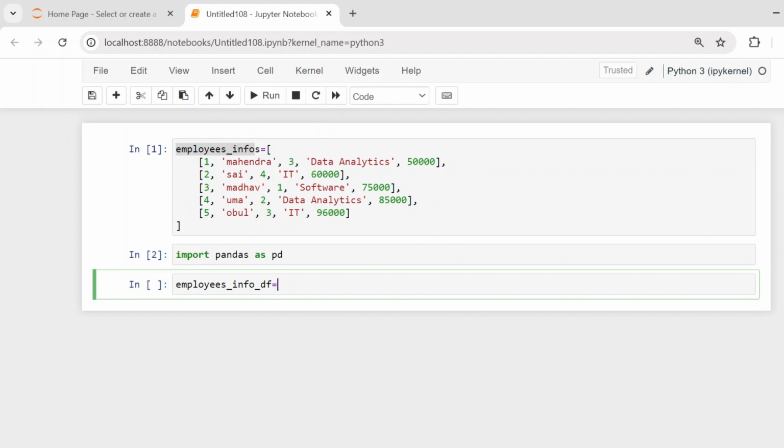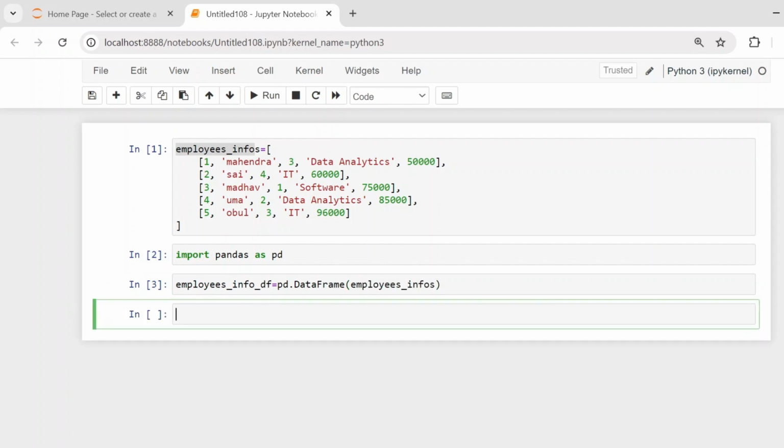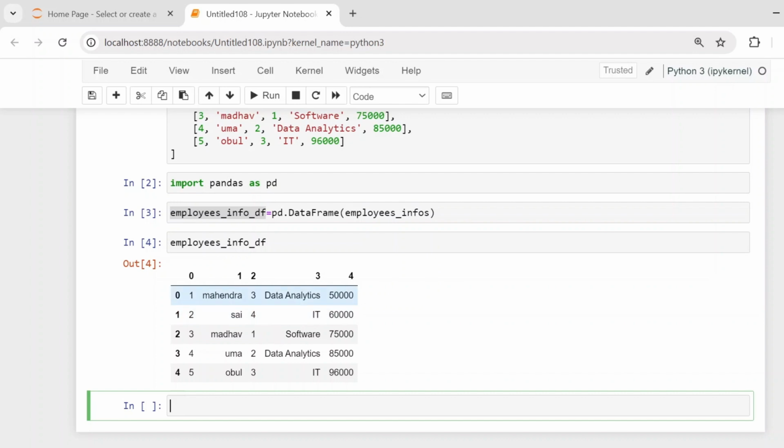I have only a list of employees' information, and now I have to create a data frame with the help of this list. So you should call pd.DataFrame of this list. What is that list? employees_infos. If you press shift enter, you have created a data frame with the help of this list of employees' information. I'm just calling this one. Now you can see here, these are the list of employees' information. This is the data frame, but you're not getting the exact column names. You can see 0, 1, 2, 3, 4.